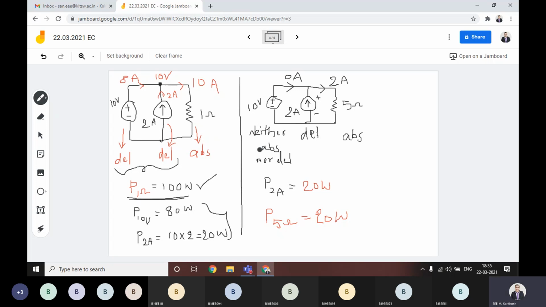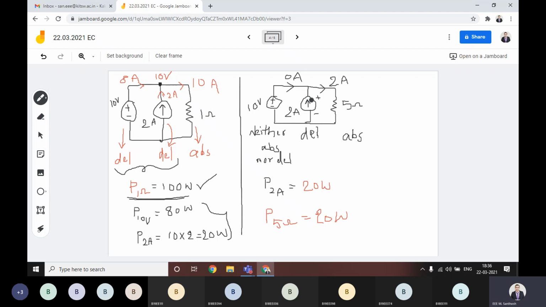Sir, usually this voltage source will only deliver power and current, no sir? Why will it absorb the power, absorb the current? Here we are having 2 sources. Obviously, as you said, a voltage source is an active element. It always delivers the power and always supplies the current to the circuit.